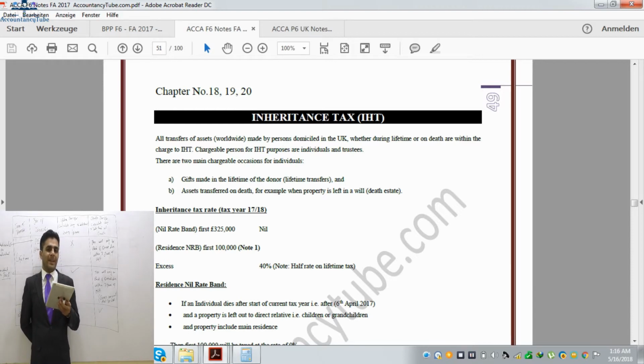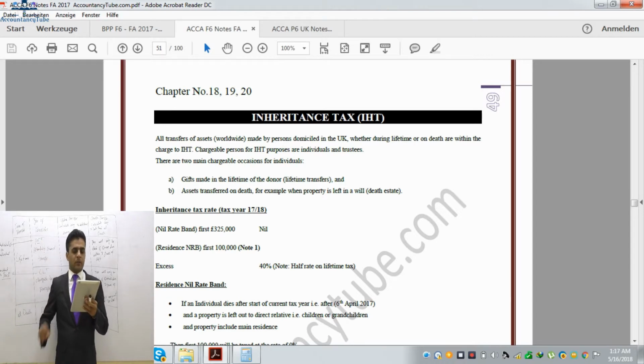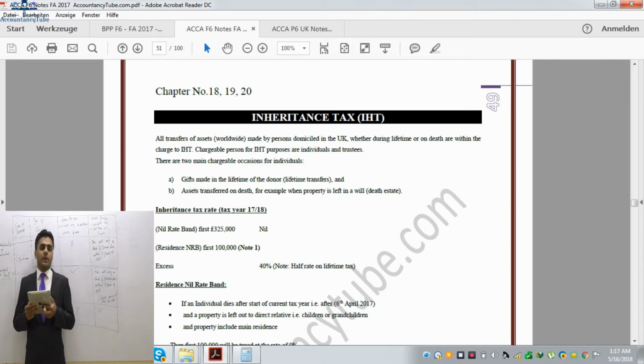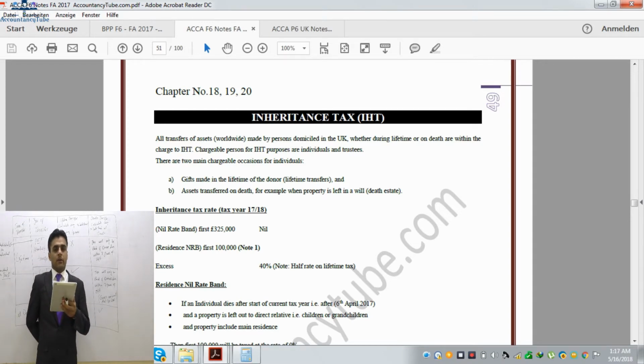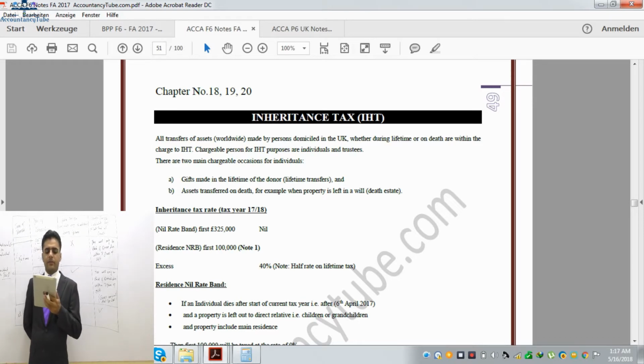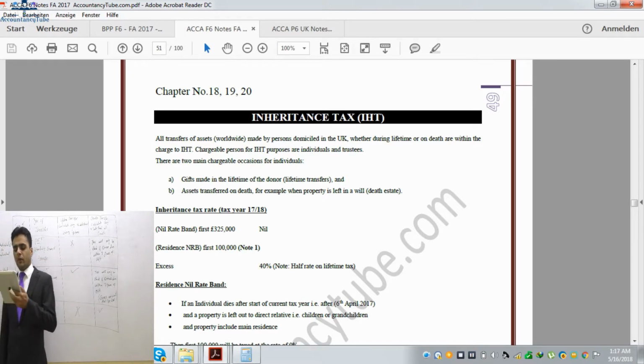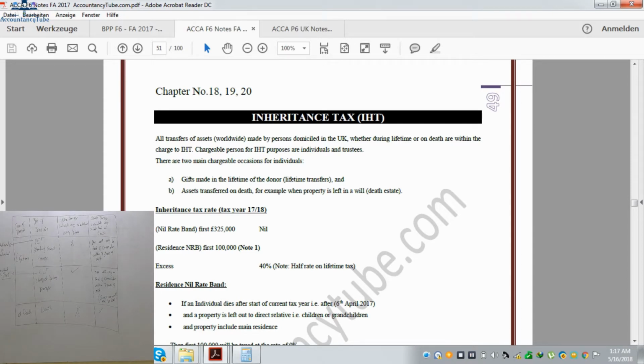So we can't use the remaining £20,000 of the nil rate band against other assets. So it is a maximum of £100,000, but it might be lower than that if the net value of the property is less. Any excess will be taxed at the rate of 40%, and if it is paid during lifetime, HMRC says you will have to pay half rate of that, which is 20%, not 40%. Right?